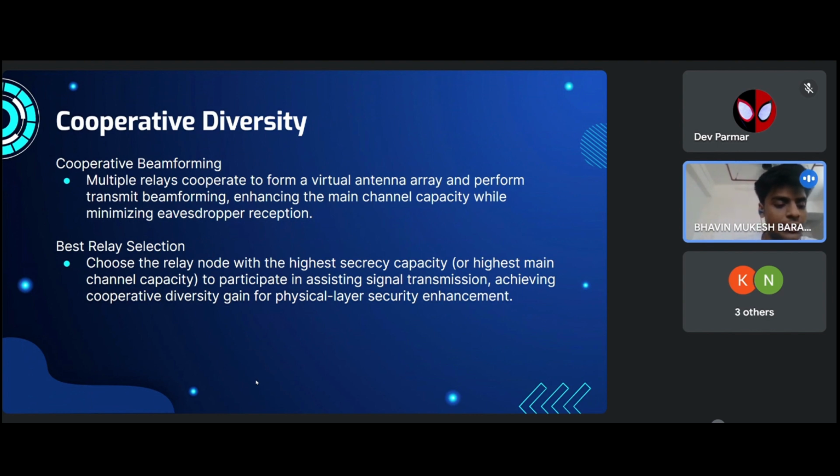Best relay selection. So by choosing a node that has the highest secrecy capacity or optimal positioning, we ensure that the relay assisting in the transmission provides maximum security and reliability. So now Jenny will continue.